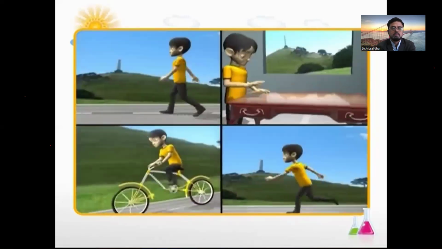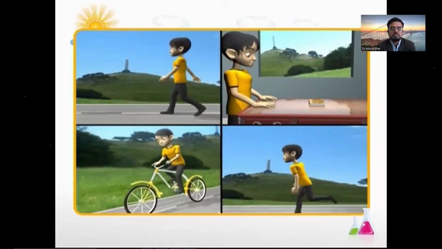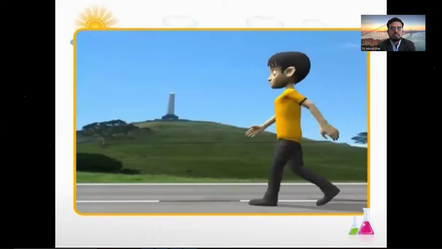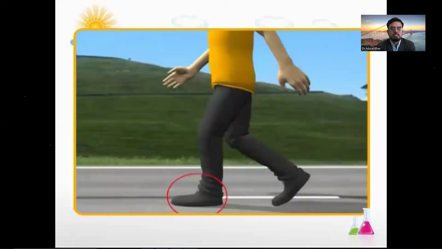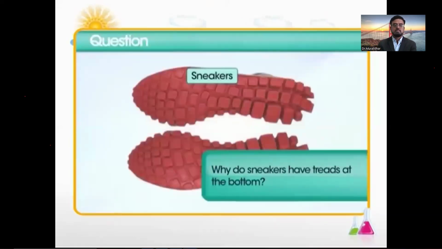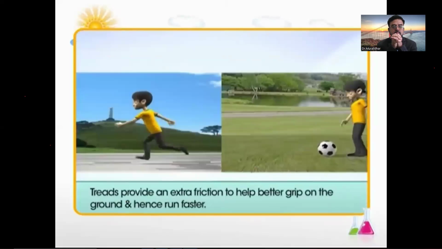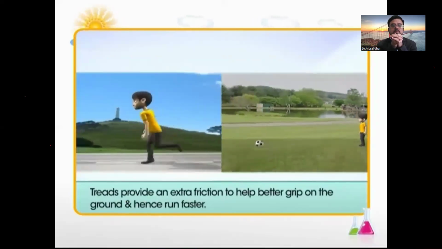It is often overlooked that friction is important for our daily life. Take a look at this. The boy is able to walk because of the friction between his feet and ground. It provides a grip on the ground that is necessary to avoid slipping or falling. Ever wondered why sneakers always have treads on the bottom? The treads on the side of the sneakers create friction that gives some extra grip when you run and play.